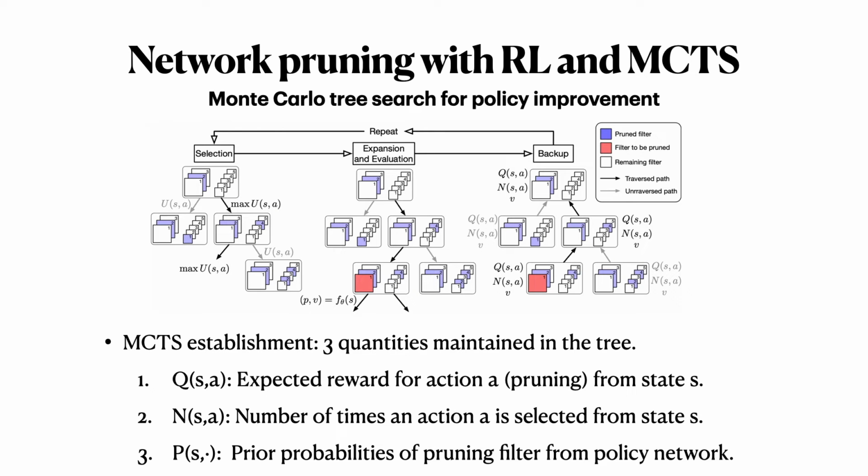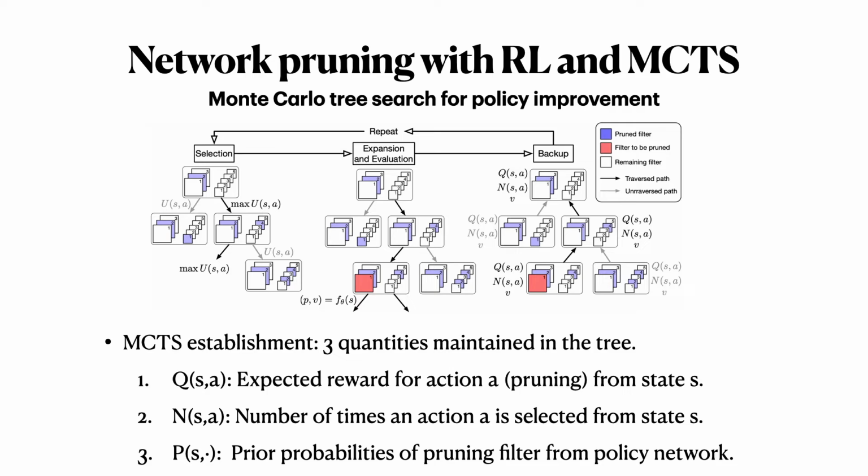For each intermediate CNN during the pruning process, before the filter selection, a Monte Carlo tree search is executed to provide a look-ahead search and generate much stronger policies for RL training. To establish a search tree, we consider each intermediate CNN structure as a node. A directed edge exists from node A to B if B is obtained by removing a filter from A.